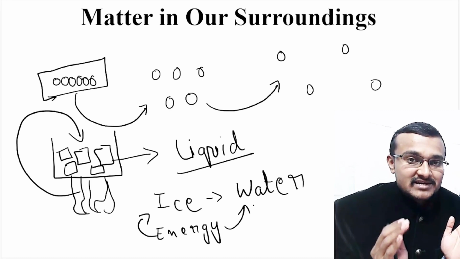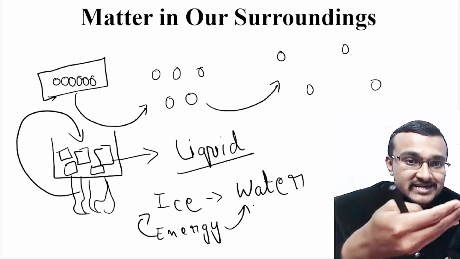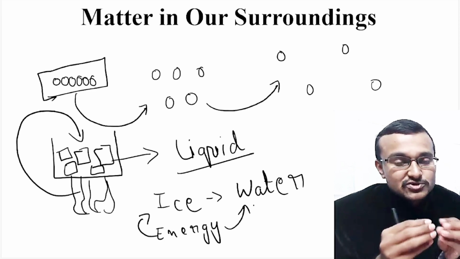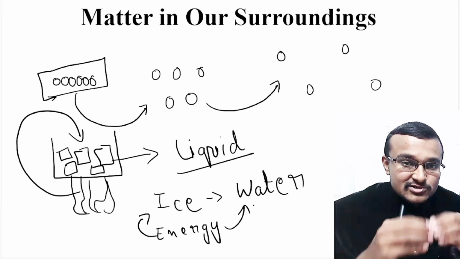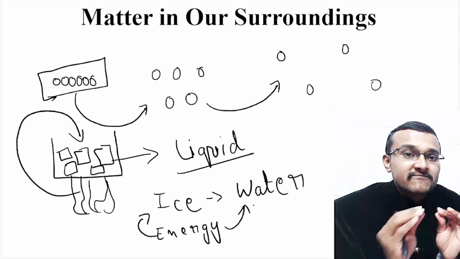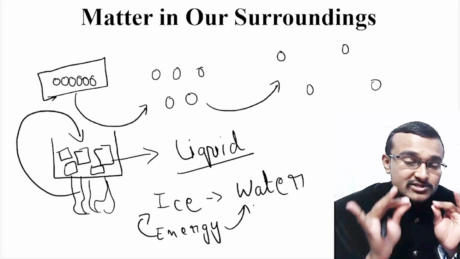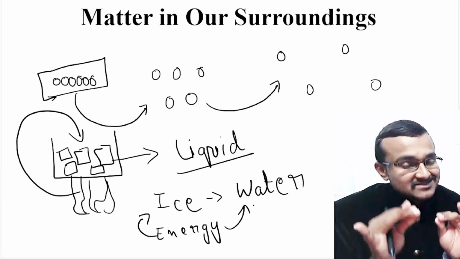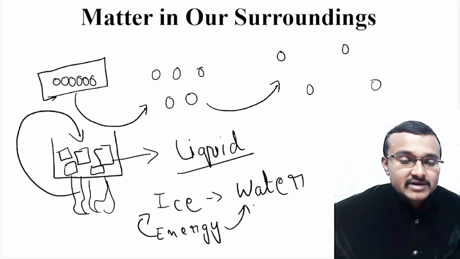At that time, the liquid or water is converted into the gaseous state, and these gaseous molecules are free to move around the atmosphere. That means they are not restricted to one particular boundary. That is because the bond which was holding those particles together has now broken because of the supply of excessive kinetic energy to those particles.